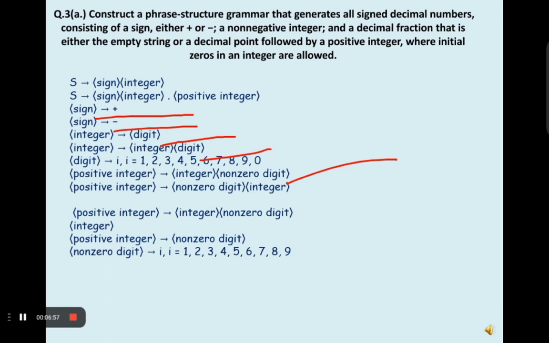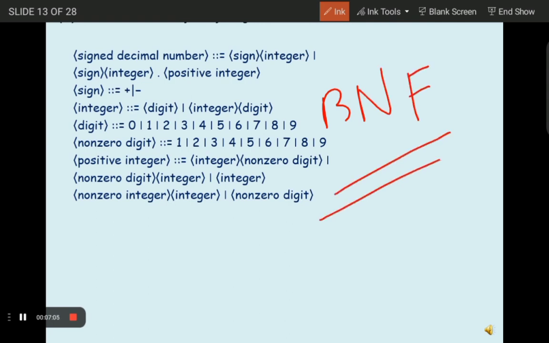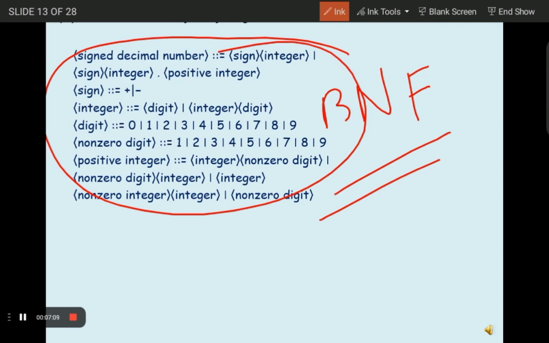Here we have to show the BNF representation of that grammar. So this is basically a BNF representation. This representation describes the structure of a signed decimal number, including the presence of a sign, an integer part, and an optional decimal fraction. Each non-terminal is defined in terms of non-terminals and terminal symbols.